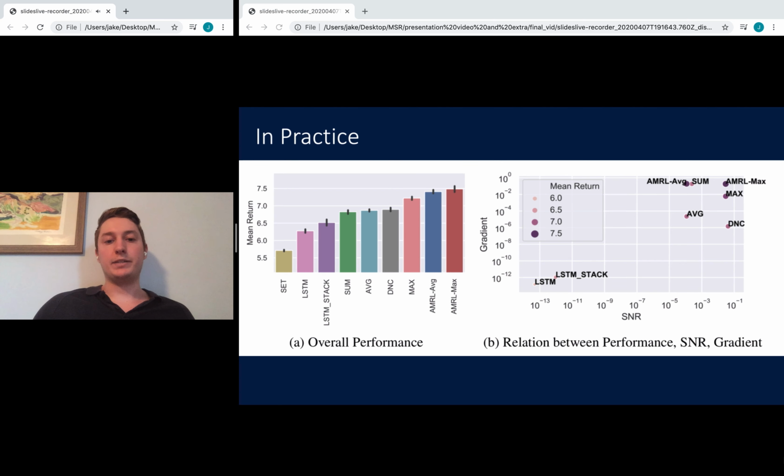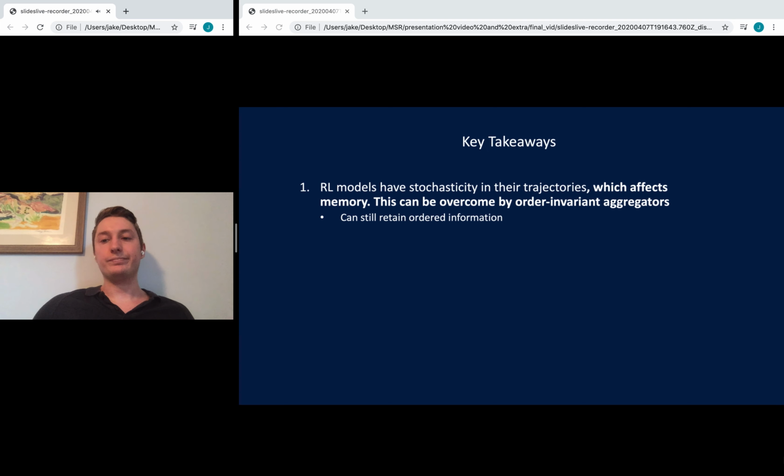On the left, we can see this performance. Our AMRL average and AMRL max are the strongest compared to both the LSTM and DNC baselines. On the right, we can see why. So on the right, the horizontal axis, as we increase signal to noise ratio, our performance gets better. And vertically, as we decrease gradient decay, our performance also gets better.